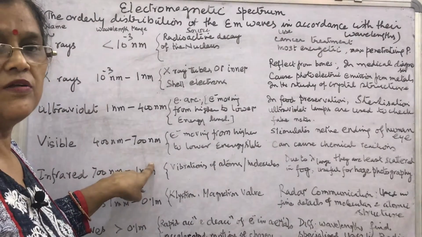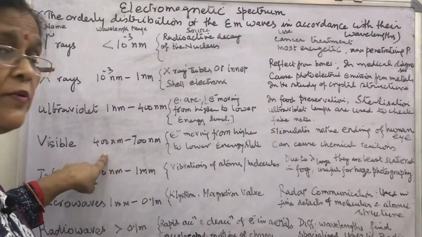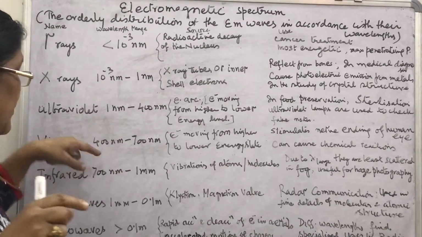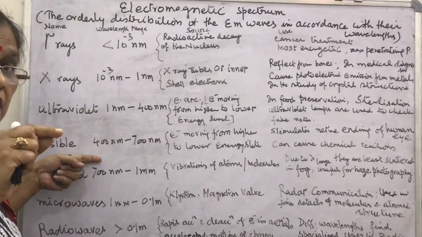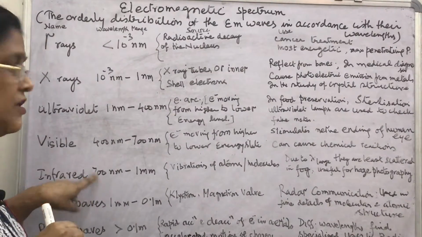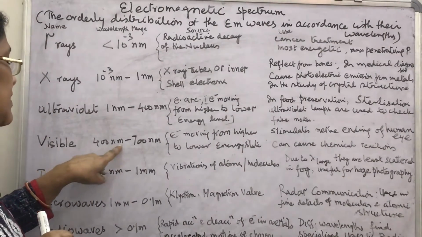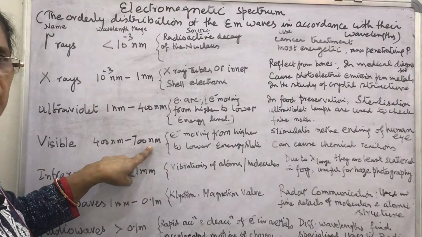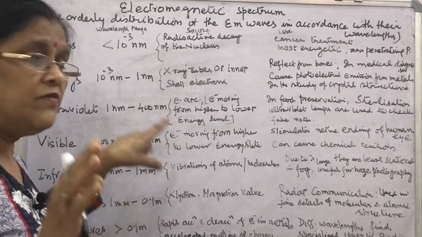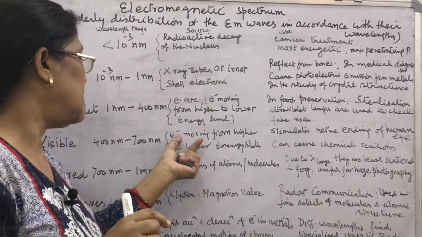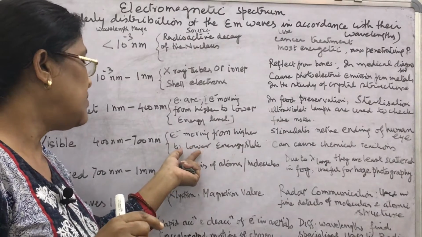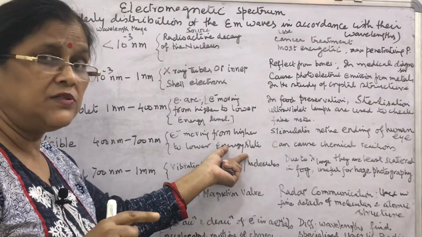Visible region, visible VIBGYOR. Before red is ultraviolet, and after red comes infrared. So what is the visible region? 400 nanometer to 700 nanometer. And how are they produced? What is the source? Electrons moving from higher to lower energy state. It is also written here.